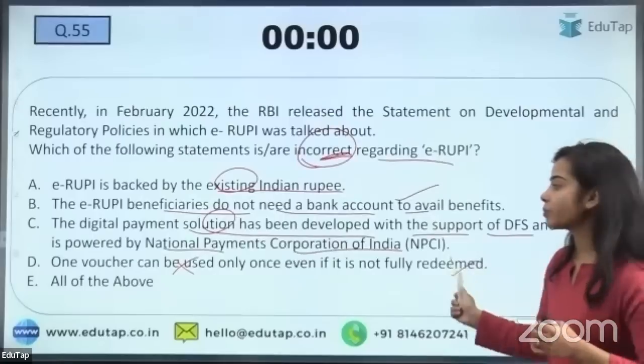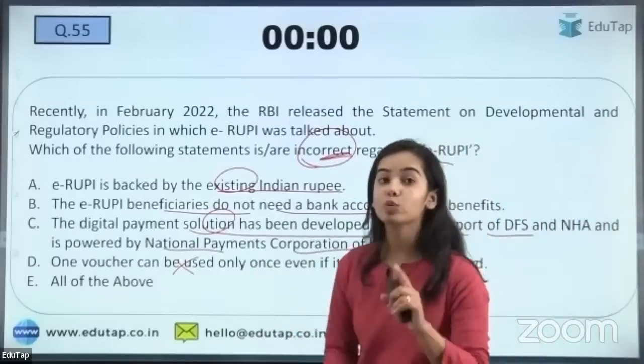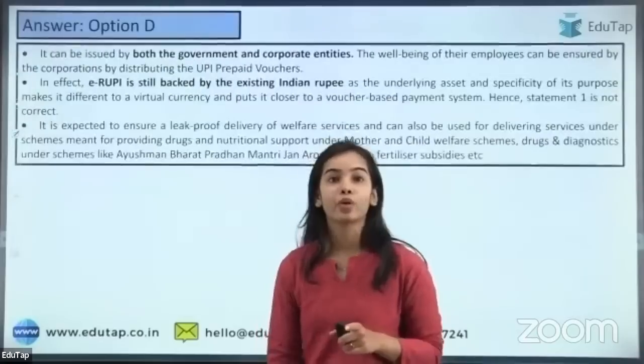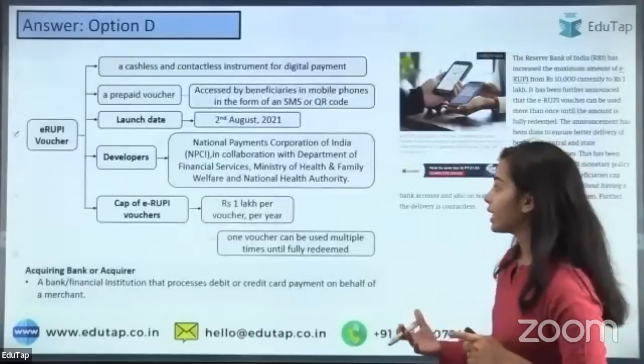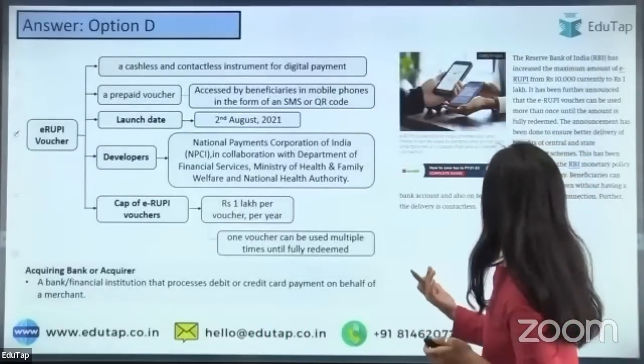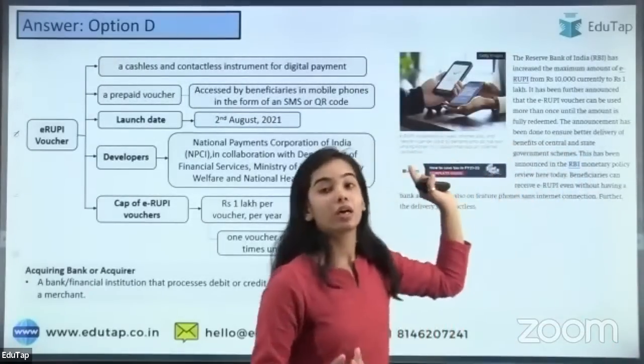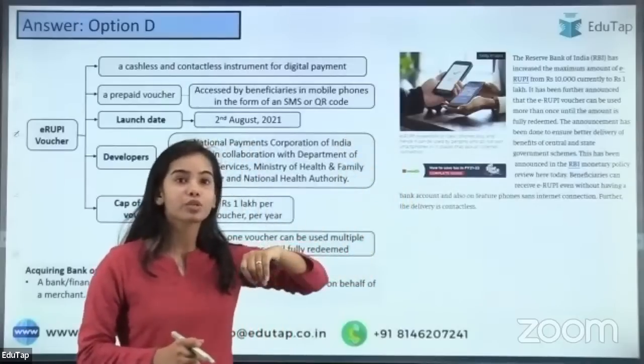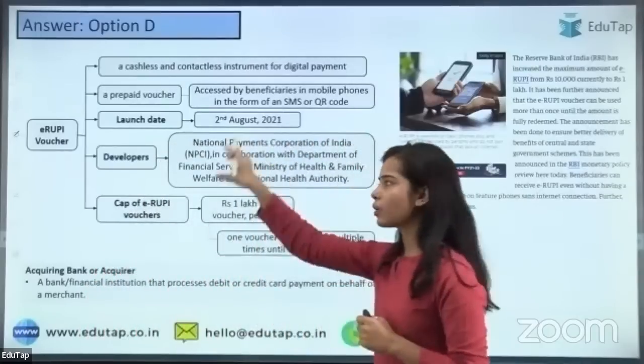So this is not correct because it is saying that it can be used only once. So this is not correct. Okay, so one voucher can be used again and again until it is fully redeemed, and the limit has been increased from 10,000 to 1 lakh, and you can read all about the e-Rupee.